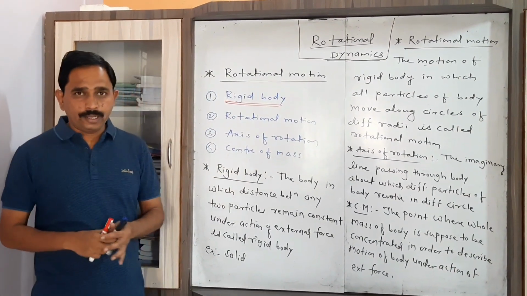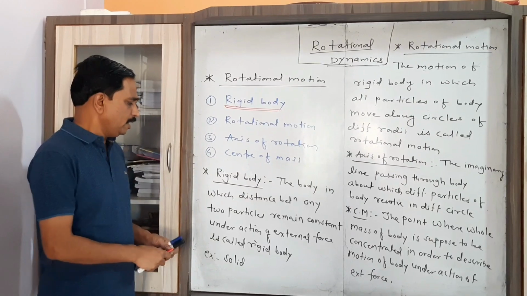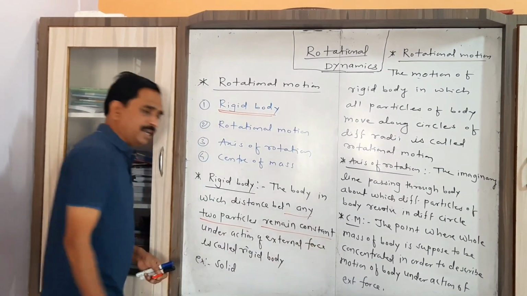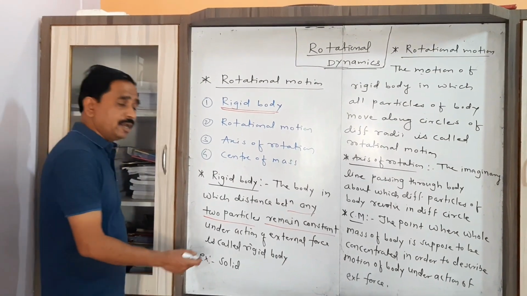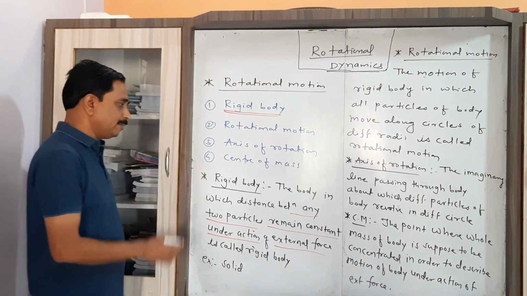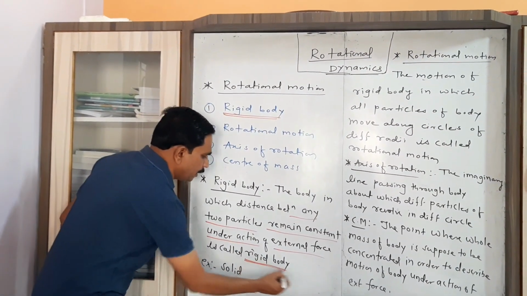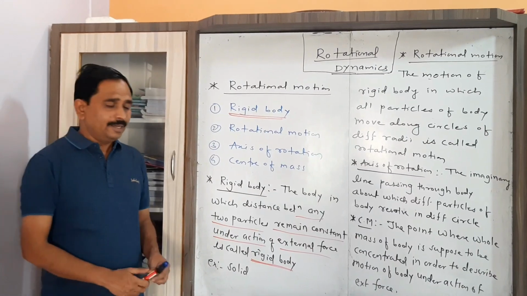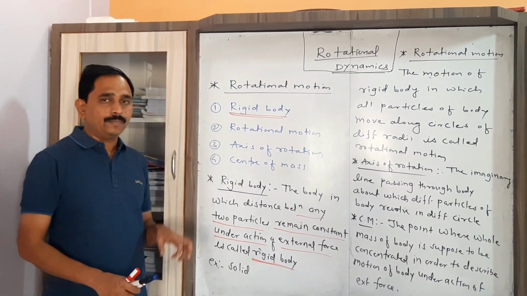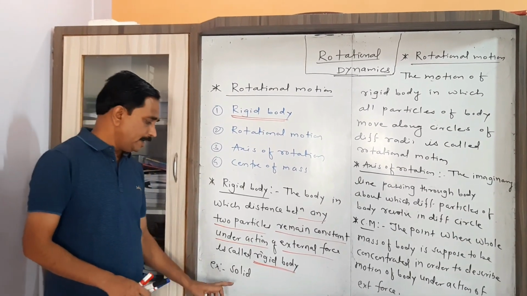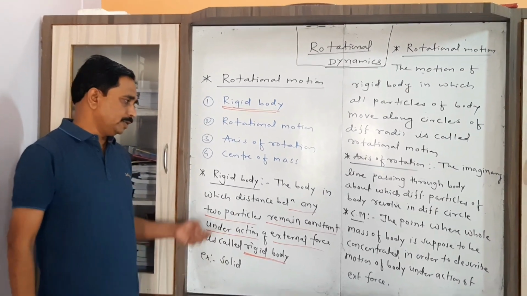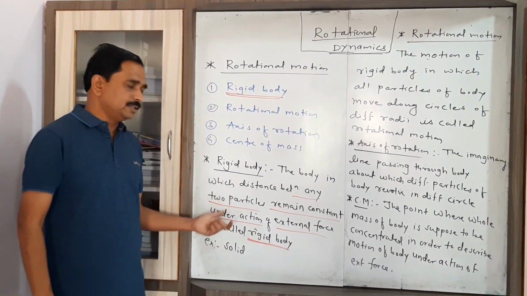That is the body in which the distance between any two particles doesn't change, means remains constant, when we apply a force on that body. That is called a rigid body. All of you know that generally solid bodies regain their shape when we apply a force. Then a solid body is considered a rigid body. So simply you have to keep in mind what a rigid body is.